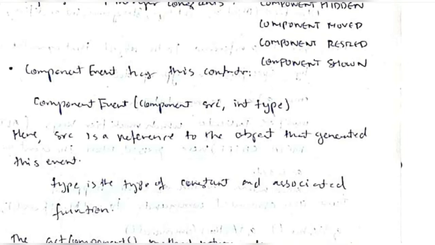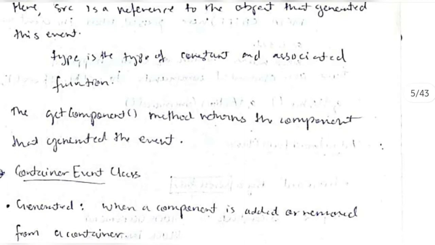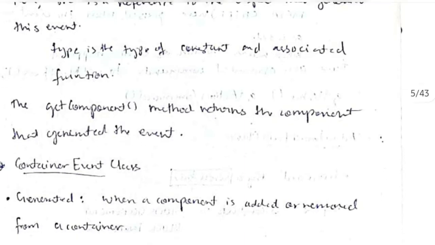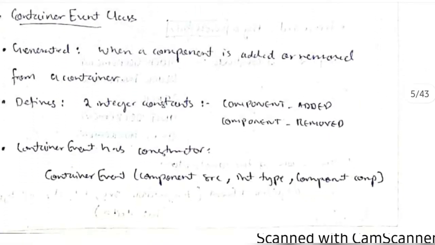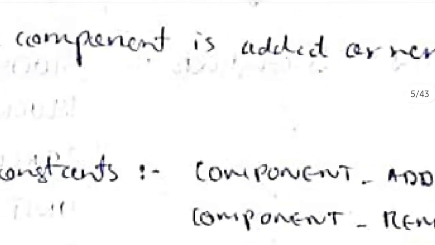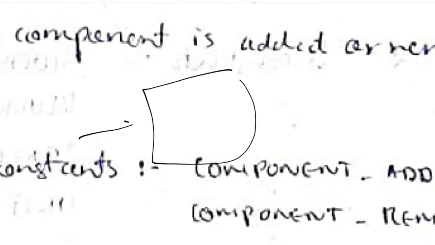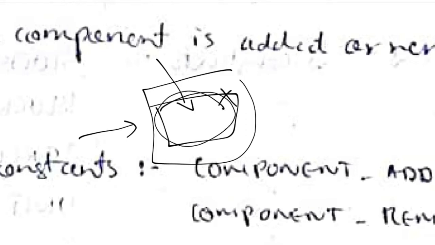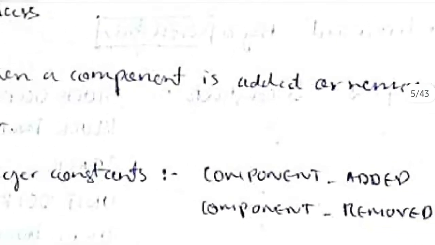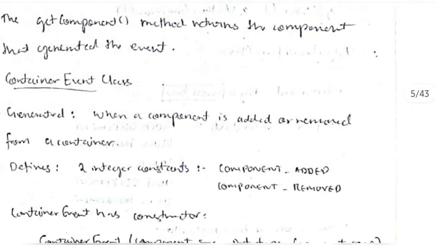Okay, and the function we have is getComponent. It will return the component which generated the event. Okay, the next is the container event class. It is generated when a component is added or removed from the container. So if you have an empty screen here and you open an app here, at that time the app will be opened here, right? So this is nothing but a component. A component is added. If you click the cross here, at that time it will get removed. So that's the function of the container event class.